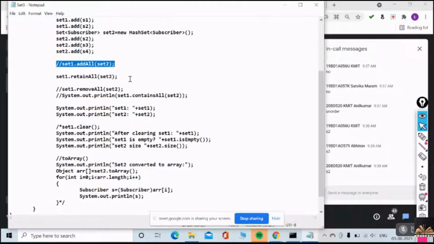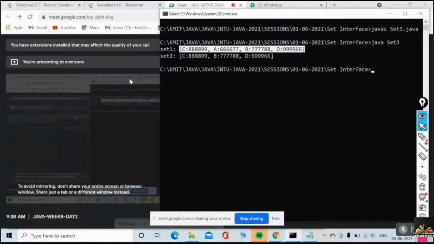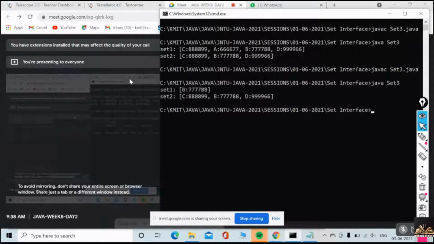Okay, understand? Quickly I'll execute so that you will have confidence. What we have? Only one element which is common in both the sets. Only the second element, that is B, Subscriber B. Okay, right.